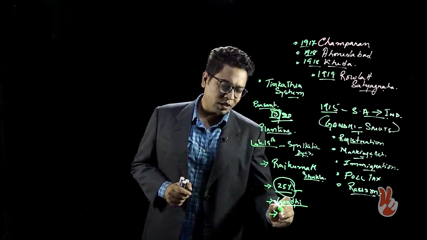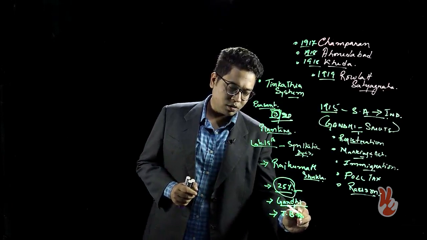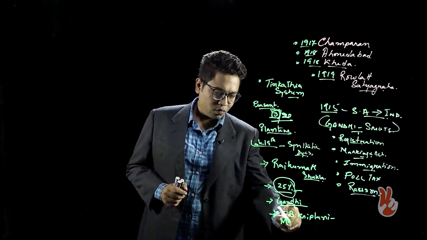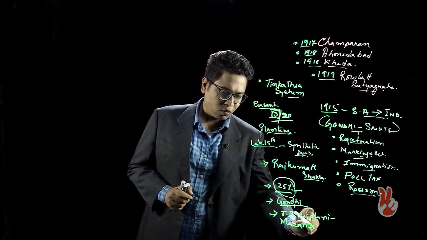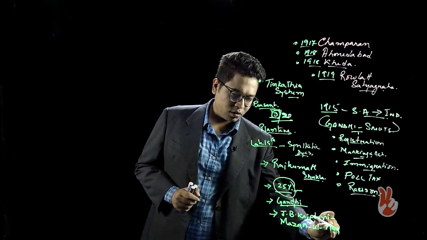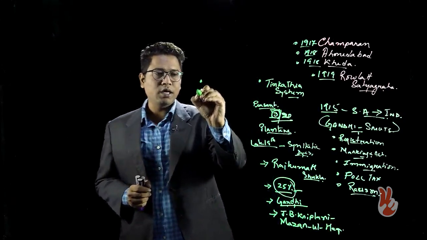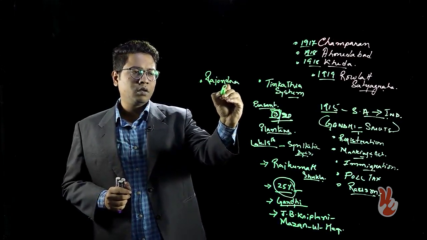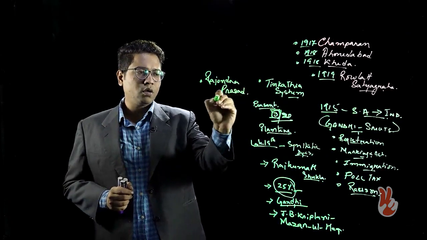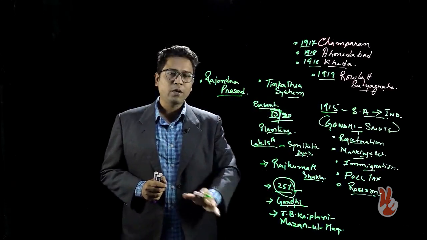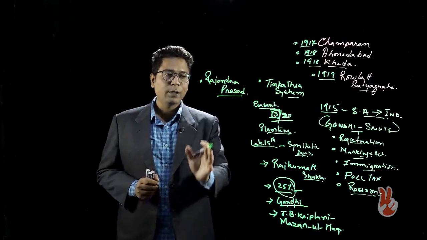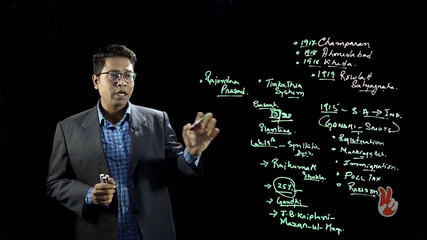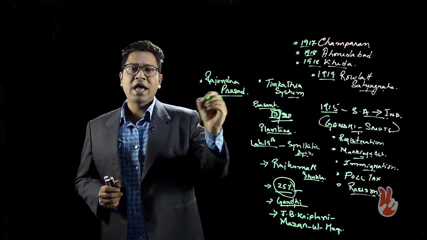So here we have J.B. Kriplani, Mazar ul Haq, and most importantly, Rajendra Prasad. Together with Gandhi, they were able to get the Teen Kathiya system abolished in Champaran.